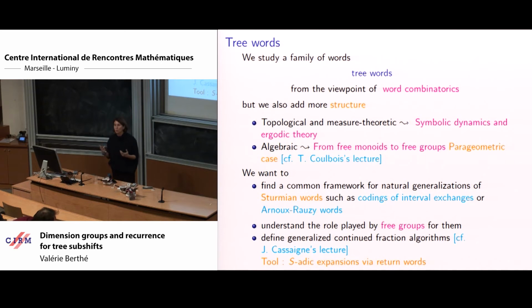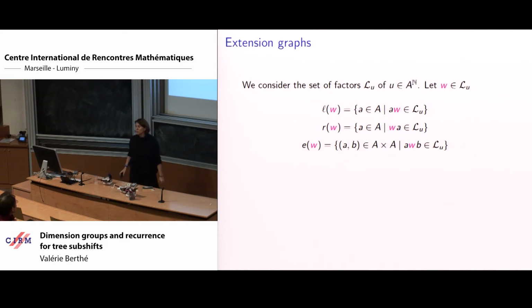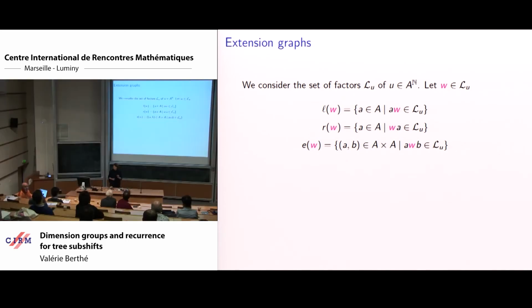We want to understand the role played by free groups in this, not only the free monoid, but really free groups. And also we would like to see, and that's maybe the story Julien will explain in his lecture, that starting with this notion, Julien was able to define a continued fraction algorithm, very interesting. And the tool we will use is a property of return words and S-adic expansions. The definition is purely combinatorial and it's very simple.